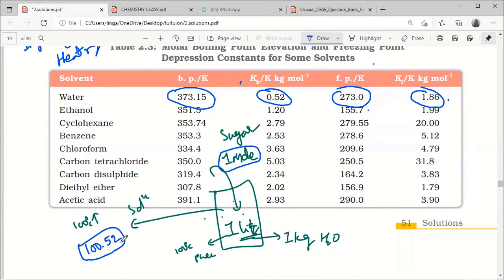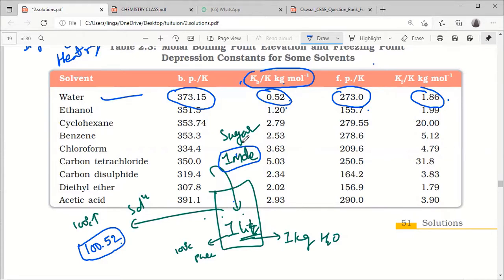How did I write this? See, the ebullioscopic constant is given as 0.52. What is it? If you dissolve 1 mole of solute in 1 kilogram of water or solvent, of course here the solvent is water, that's why.